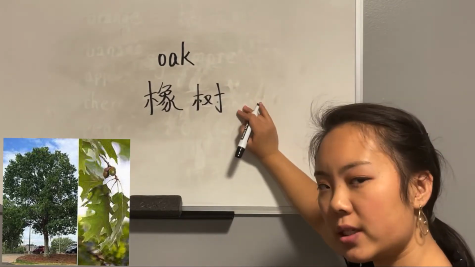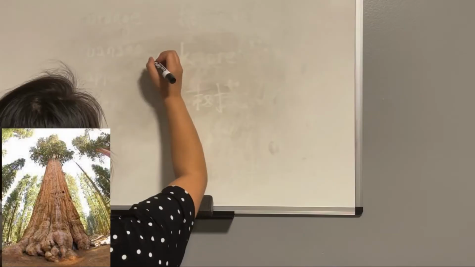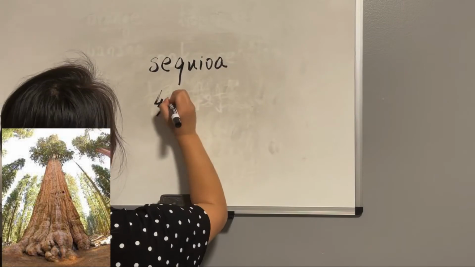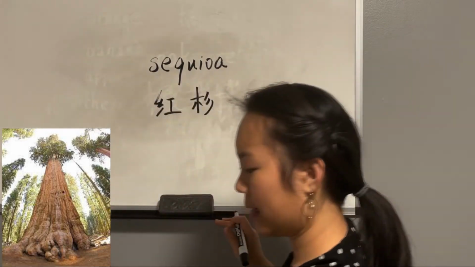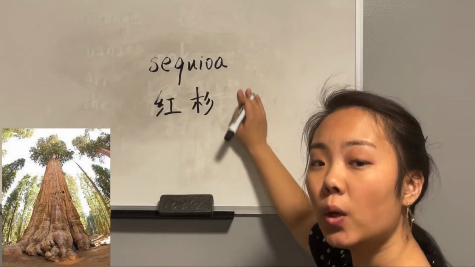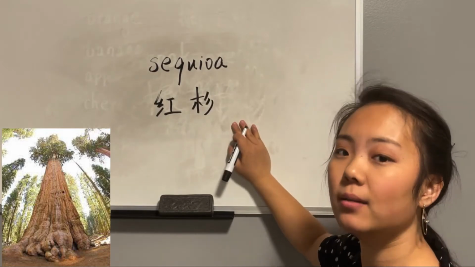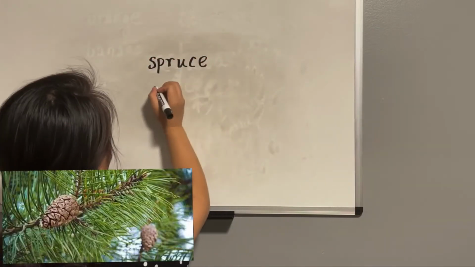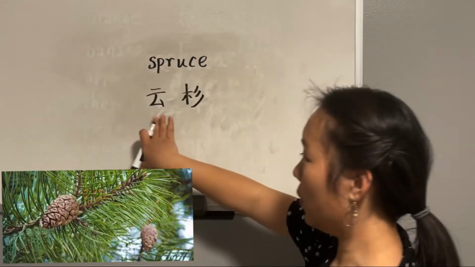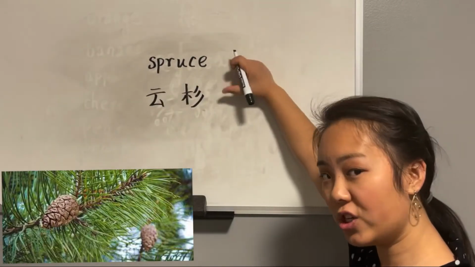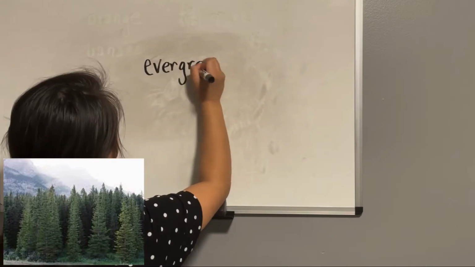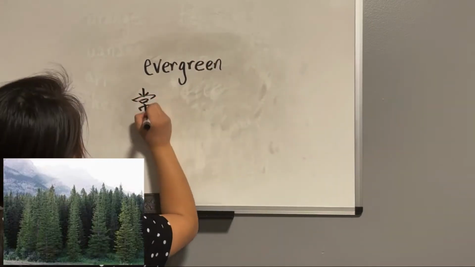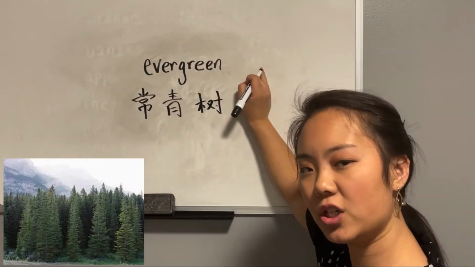Sequoia, that is 红杉. Another one kind of similar, spruce, 云杉. And then evergreen, this is 常青树.